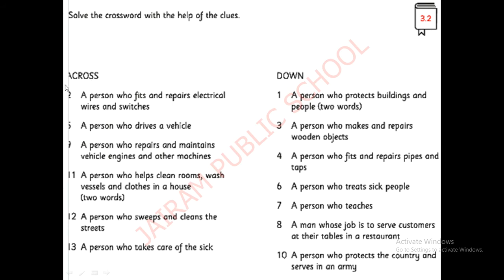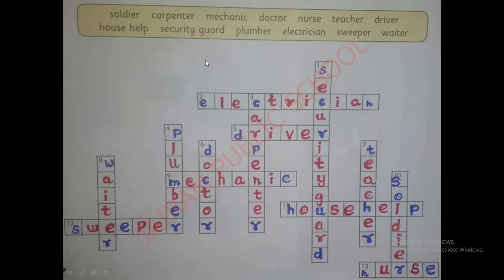Now see, across. Across means it will be coming horizontally in this direction. Down means down direction, below. Now see here, number 1. Where is number 1 here? See number 1. Down. A person who protects buildings and people. It will be in 2 words. Whether we can see where it is.